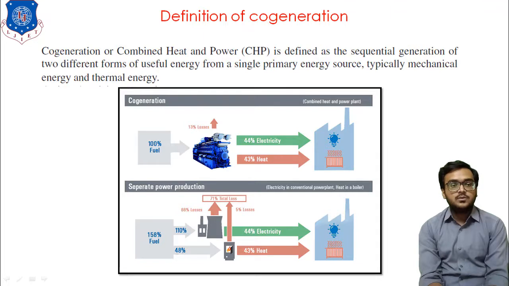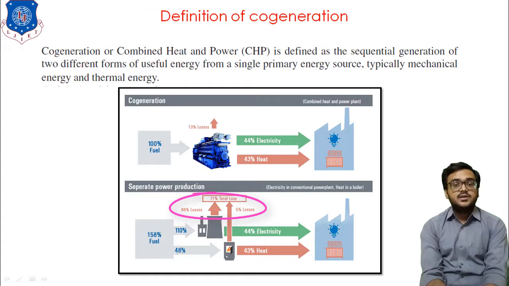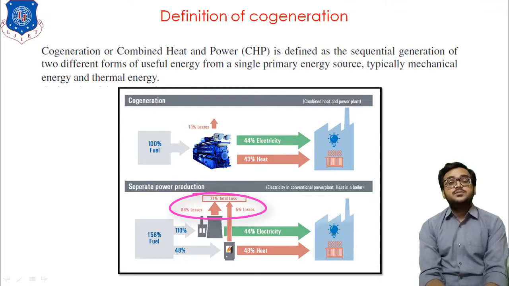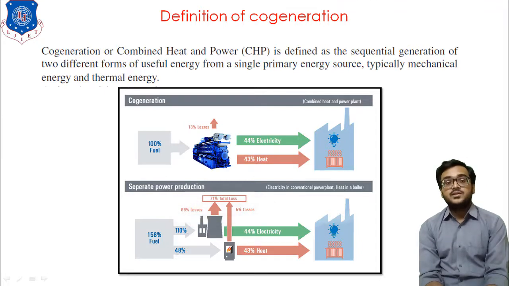If you observe, there is a 66% loss inside the boiler, or during steam generation, while only 5% loss occurs in the production of thermal energy, that is heat. So from the diagram you can say that just by providing individual resources to a particular utility, there is pure wastage.